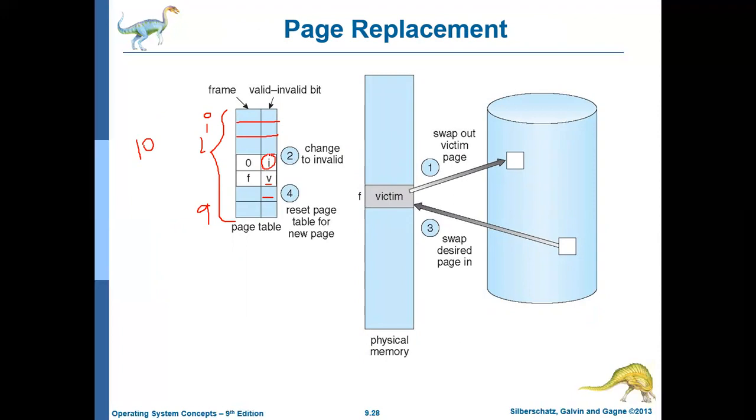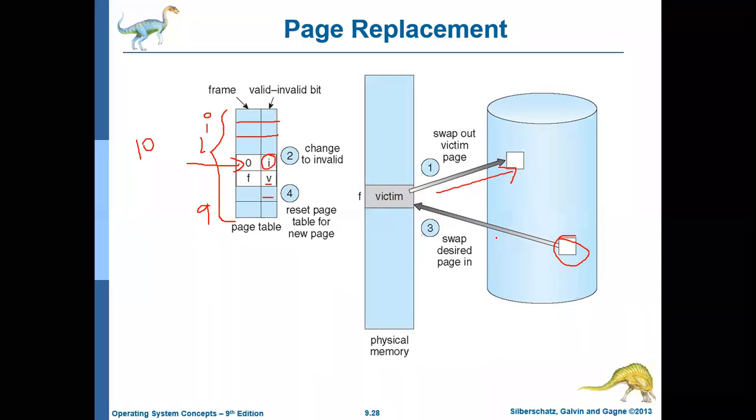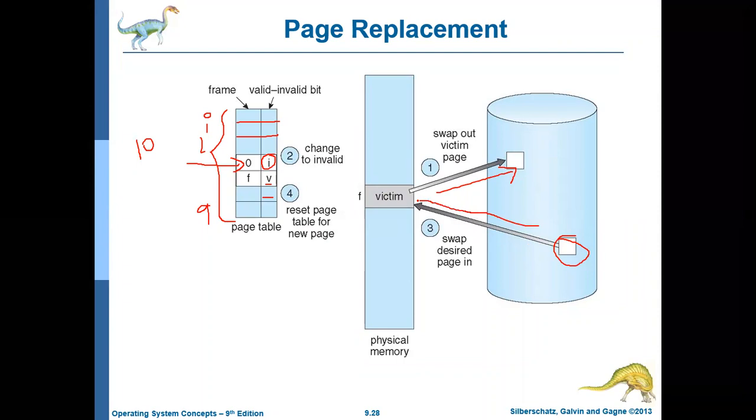Say, for example, the operating system or the CPU is trying to refer to a particular page, and that page is not in the main memory, so it is invalid. Now that page should be brought in. But if there are no empty frames, then a victim will be identified, and the victim will be moved to the hard disk, or it will just be discarded if no write operation happened, depending on the modify bit value. And the desired page will be brought into this place.